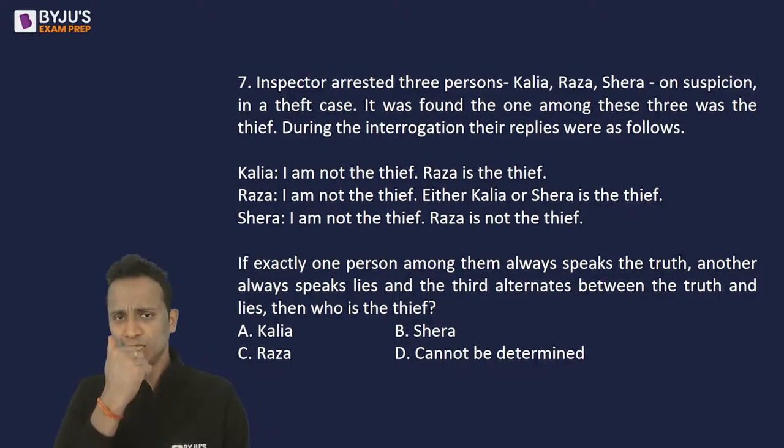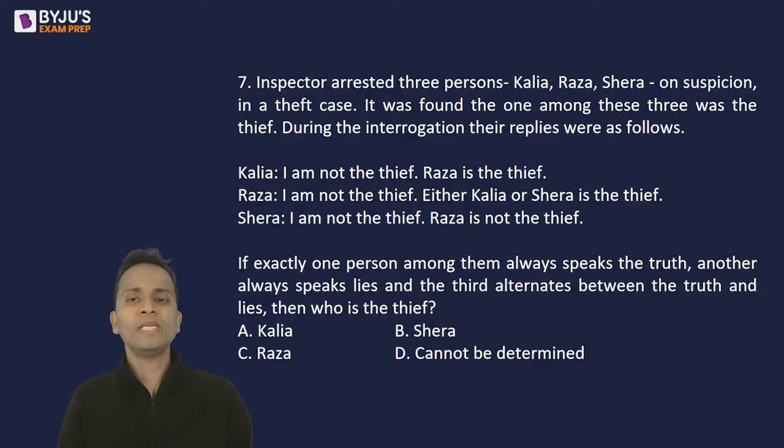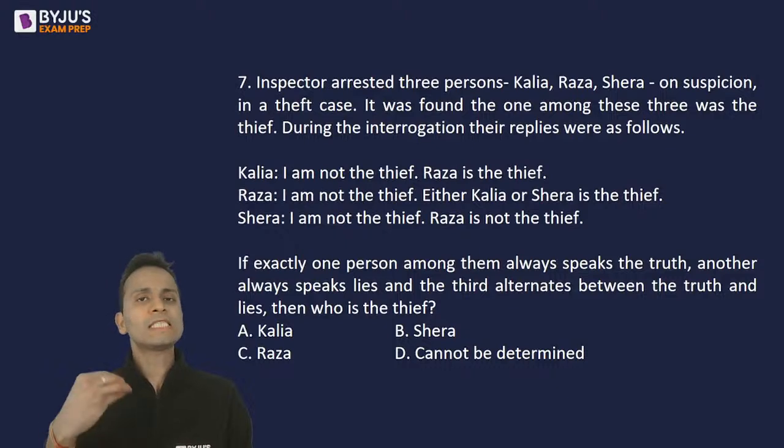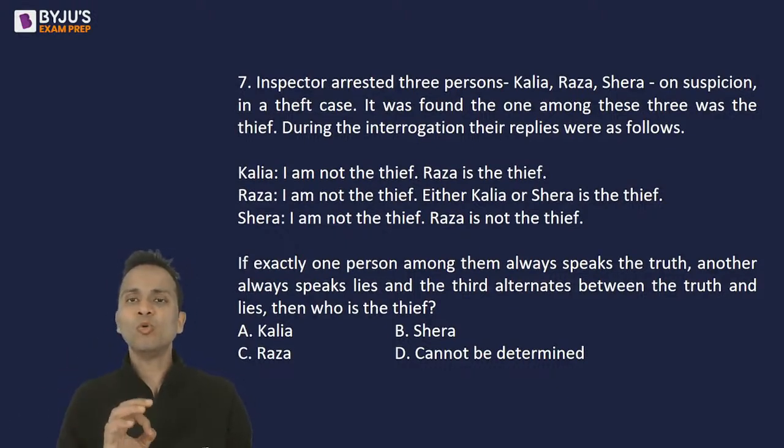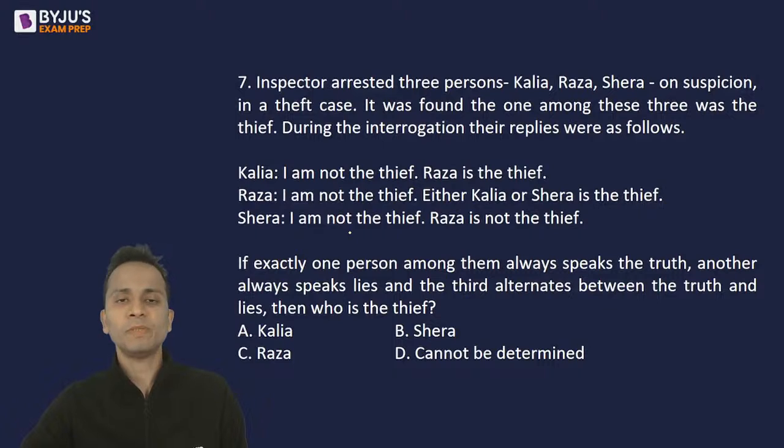Now, in this case, we know that one person always speaks truth. So I'll start by assuming any random person as a person who always speaks truth. For example, I'll assume that Shera, the third person, always speaks truth. Okay? So his two statements, both of them will be true. The first statement is, I am not the thief, which is true. So that means Shera is not the thief.